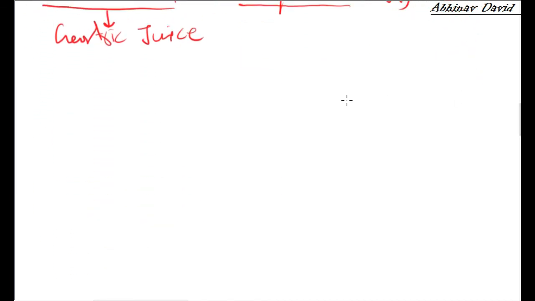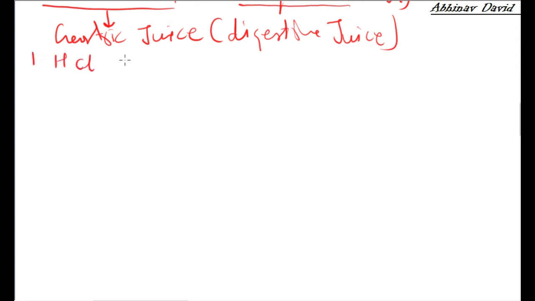Okay. Now what are the things present in the gastric juice? Let us try to understand. Gastric juice is a digestive juice, and what does it contain? Number one, it contains HCl, hydrochloric acid, and that is concentrated hydrochloric acid.